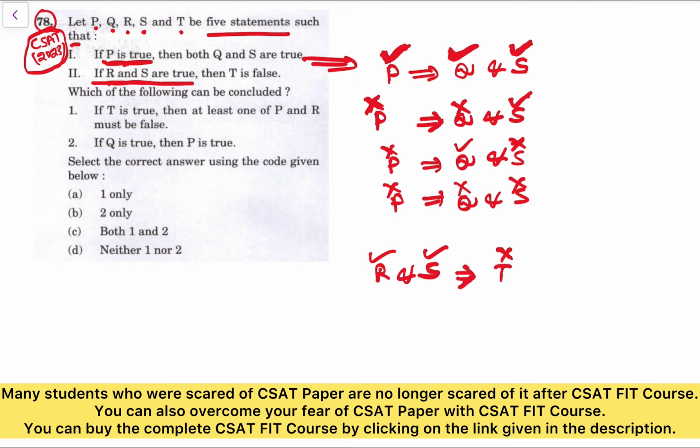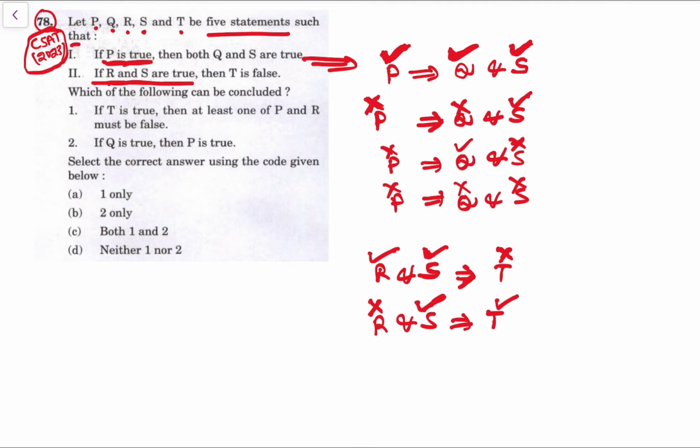If R is false and S is true, then it is the opposite of this, and T can be true and T can be false. Because if R and S are true, then T has to be false.